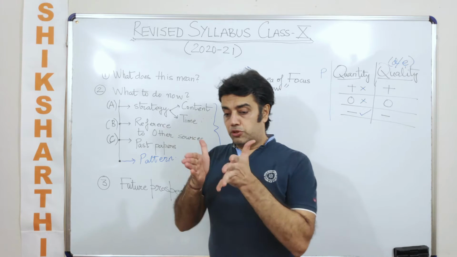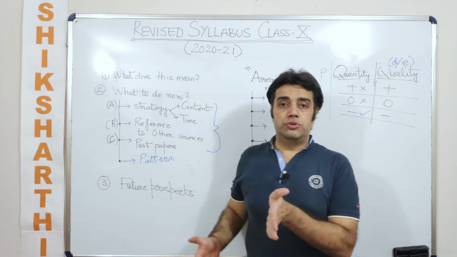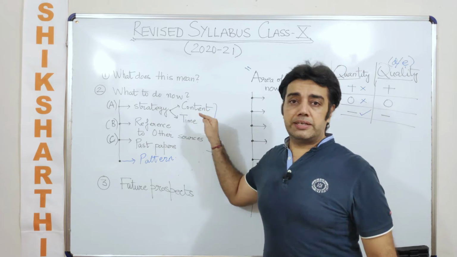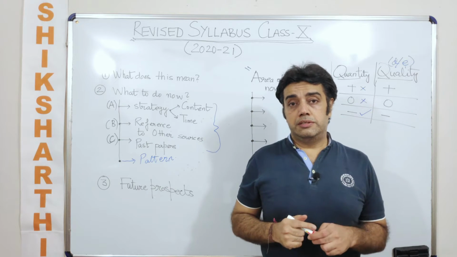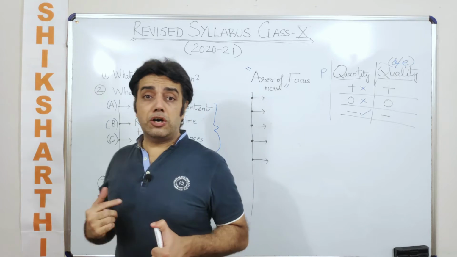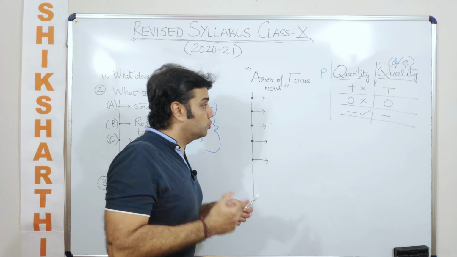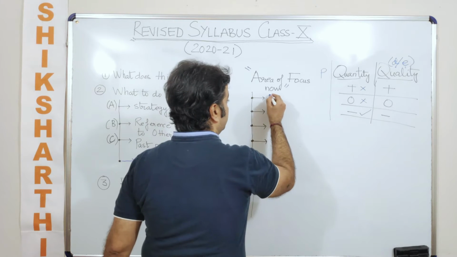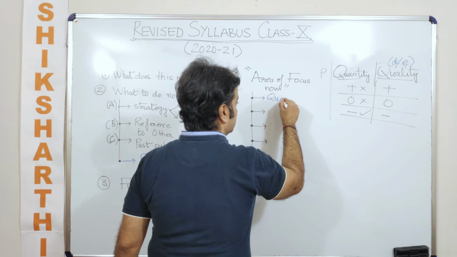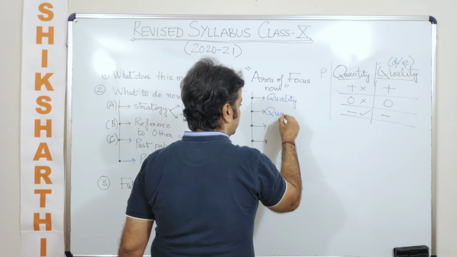So when I know that this topic has cascading effects, that it is connected with other topics also, what is the strategy? The strategy is to focus on that content. So here we were talking about quantity, and now when I'm talking about the area of focus of an individual, what should one do? In this case also you will be talking about quantity and quality both. One is we are going to talk about the quality, the other we are going to talk about quantity.